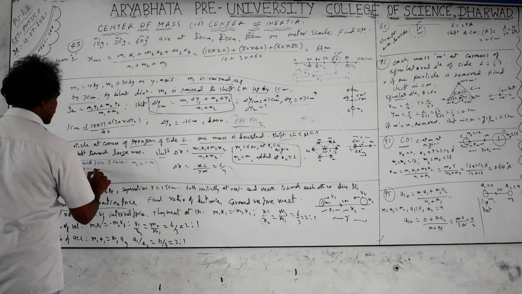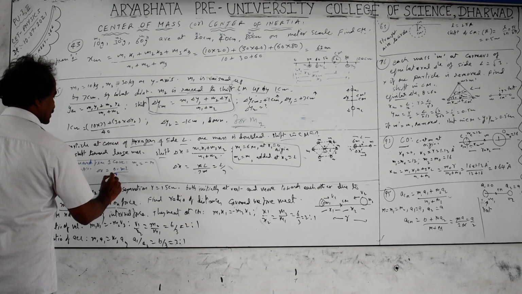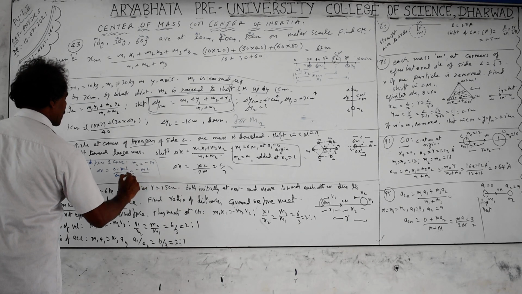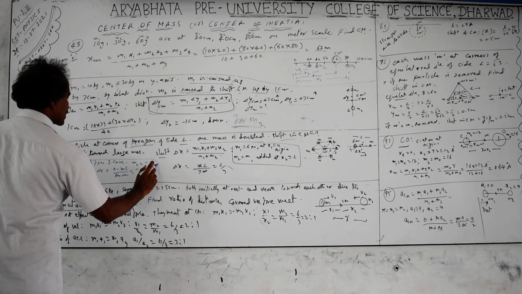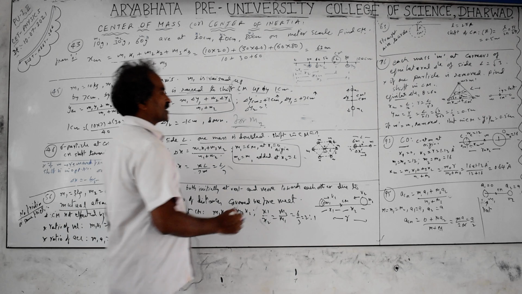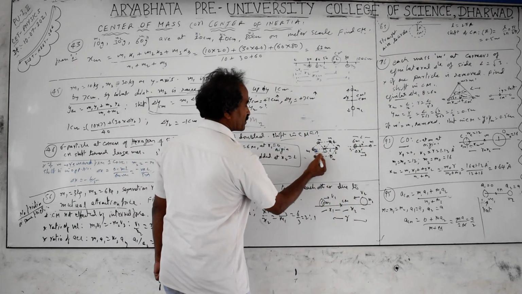So delta x equals 0 minus m into L by 6m minus m, which equals minus mL by 5m. The m cancels, so delta x equals minus L by 5. The shift is on the opposite side: if you are removing this mass, the center of mass will shift to the opposite side.